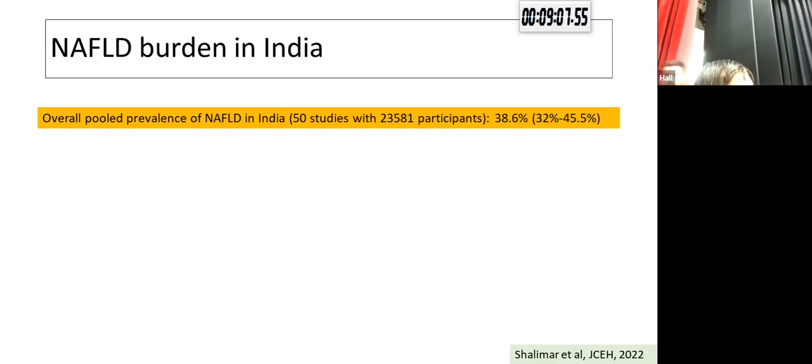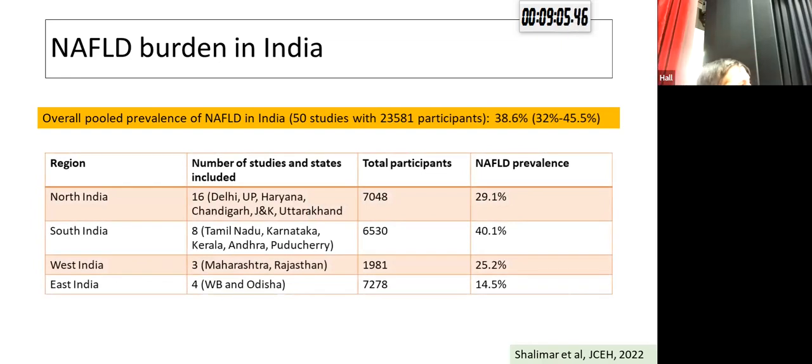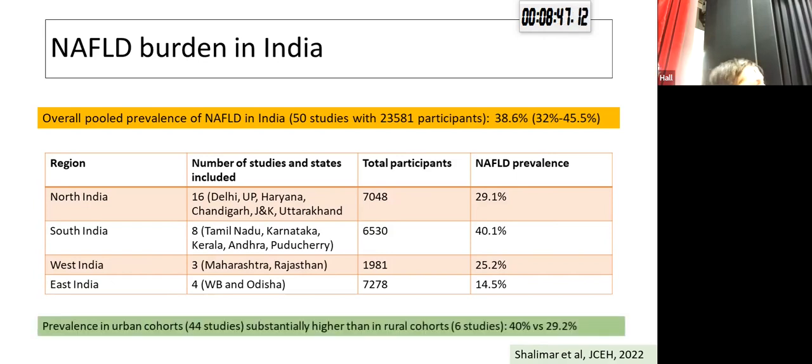If you look at the prevalence of NAFLD in the different regions of India, it appears that the prevalence is highest in South India and in North India, and it appears to be lower in Eastern India. This could be related to the diet, degree of urbanization, other lifestyle habits, etc. The second point I would like to draw your attention to is that the prevalence in urban areas appears to be higher than that in the rural areas.